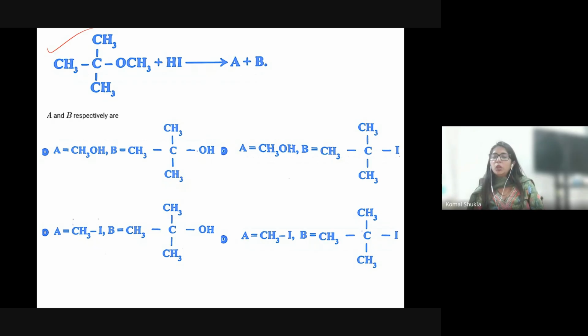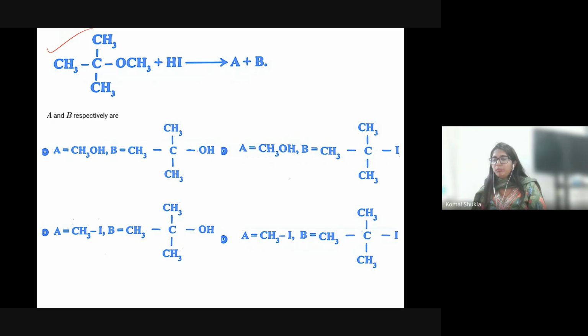Because I told you before that if the carbon is very bulky in terms of big groups, then definitely elimination will follow. Substitution also follows, but that is actually the minor product. So let's see how many of you selected the correct answer? Not everyone has given the answer.